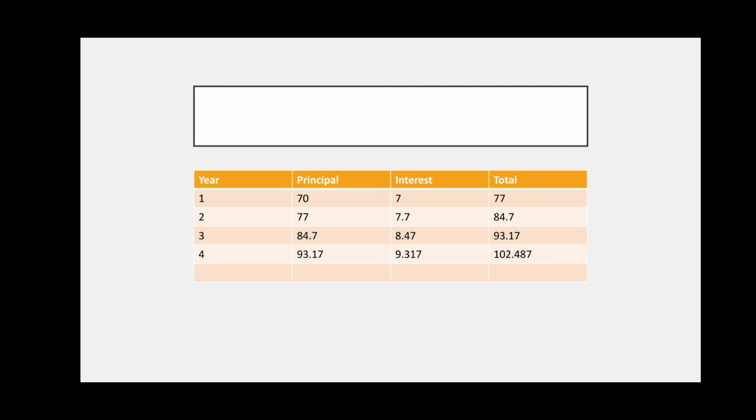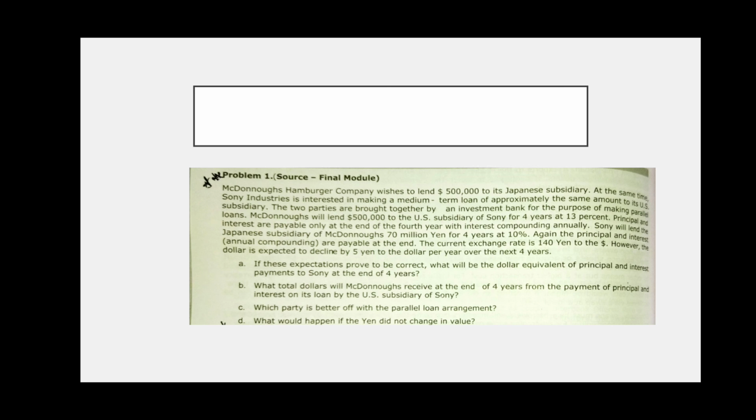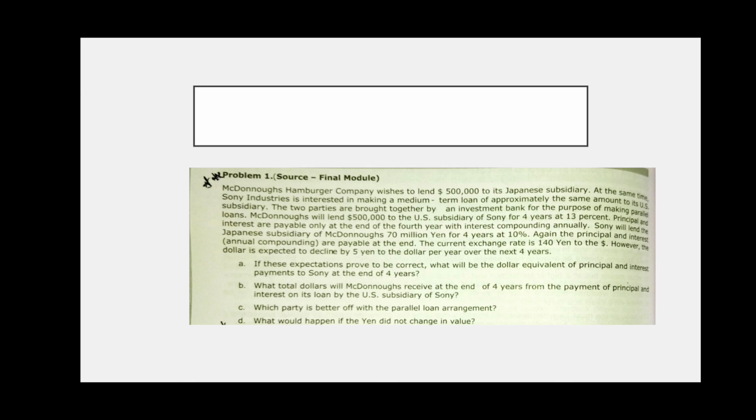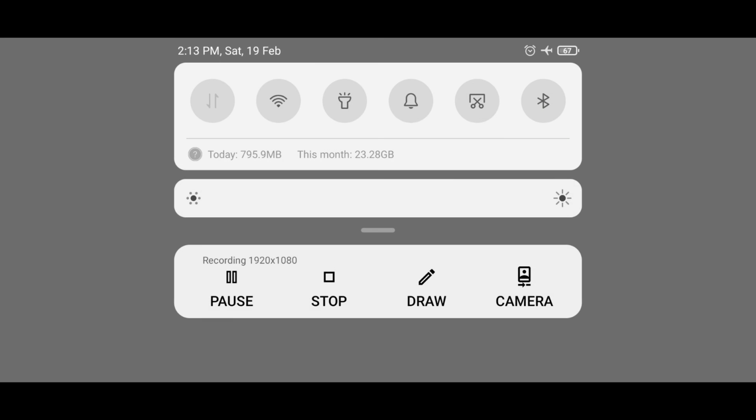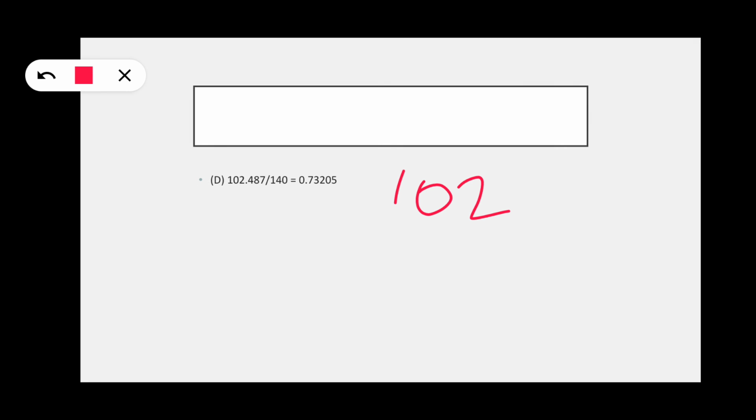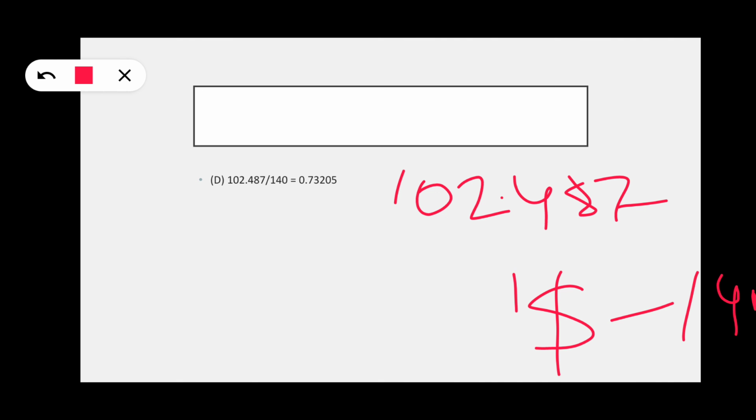Next, suppose it is 140. The fourth question is, who will be better off if the exchange rate is not changed? What would happen if the yen did not change value? That means 140. Okay, 102.487 it has to pay, for $1 equal to 140 yen.